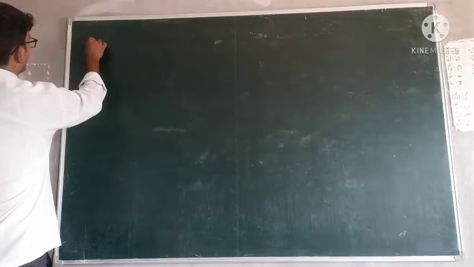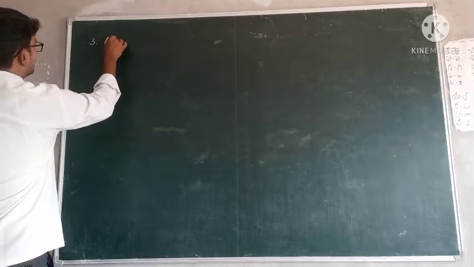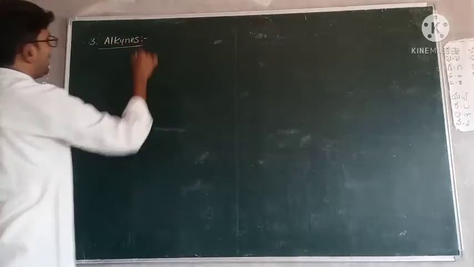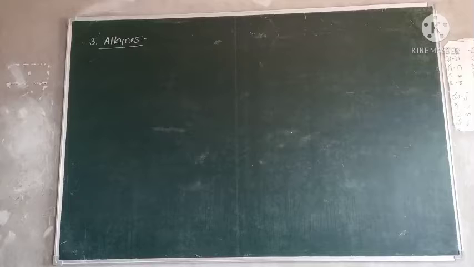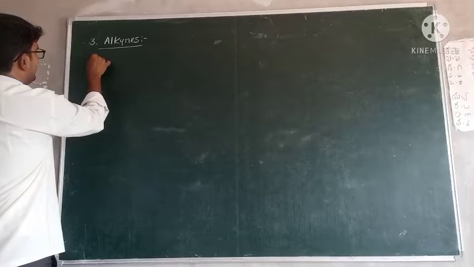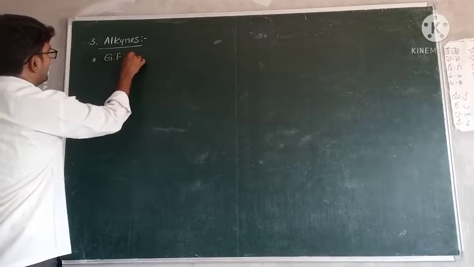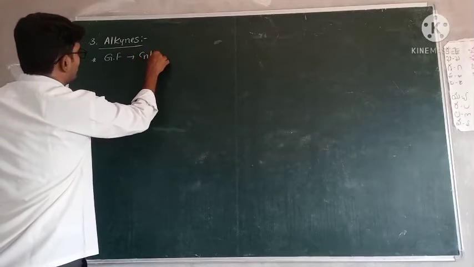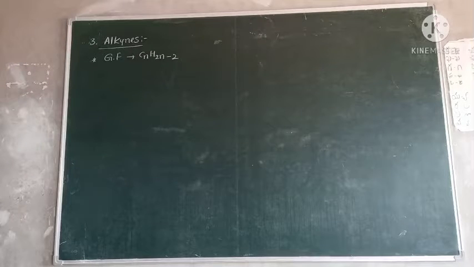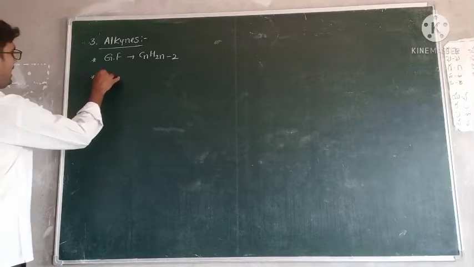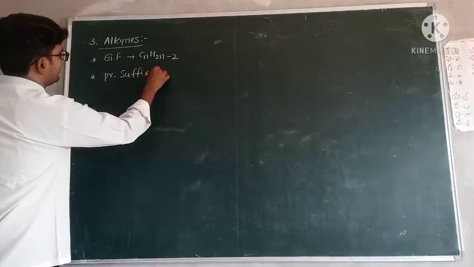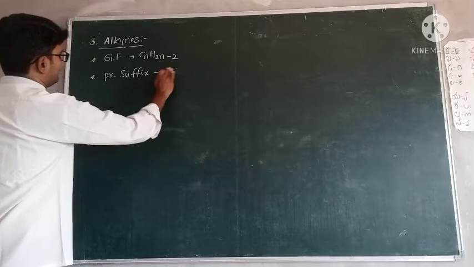Third one, alkynes. For alkynes there is no specific name. Okay. Alkynes general formula CnH2n-2, and the primary suffix name is yne.